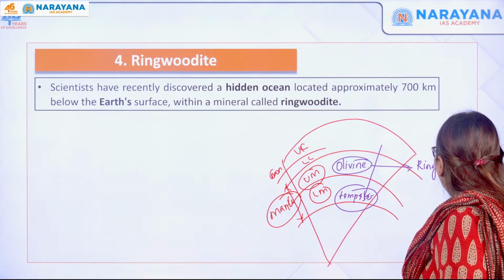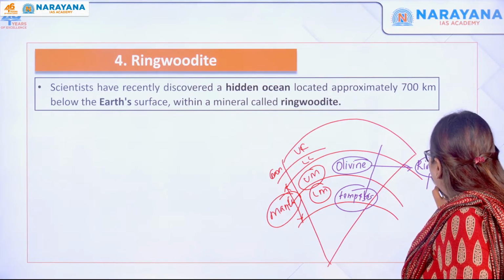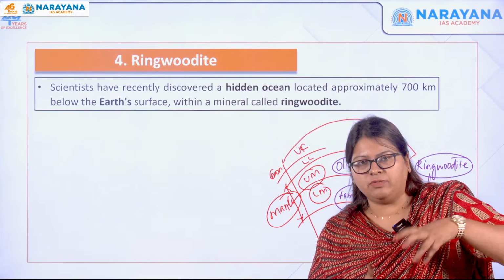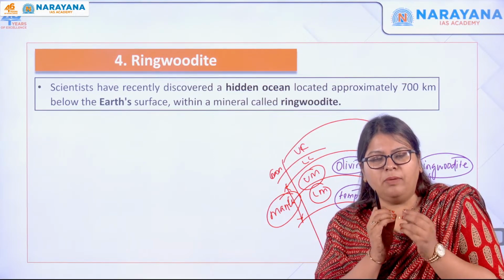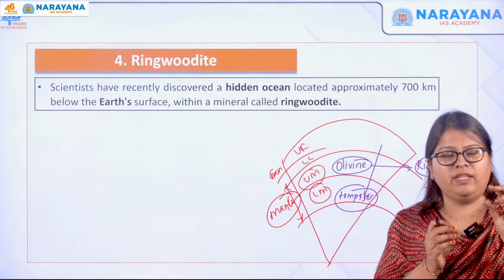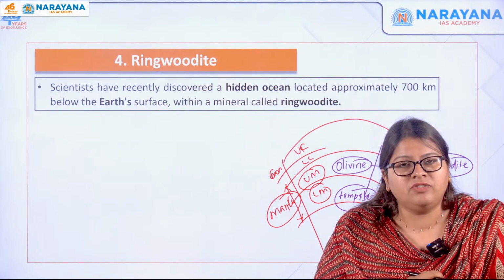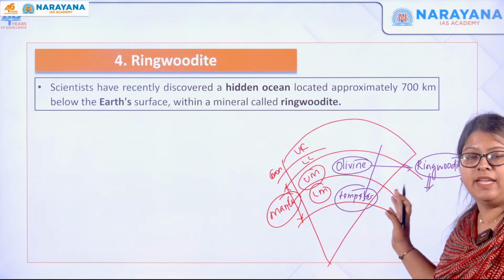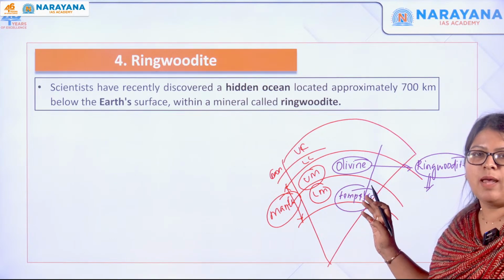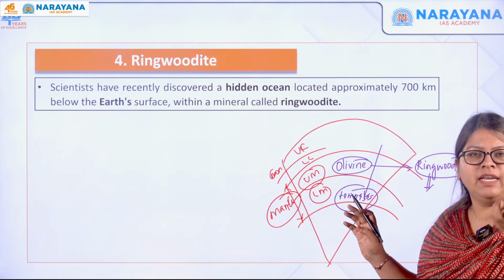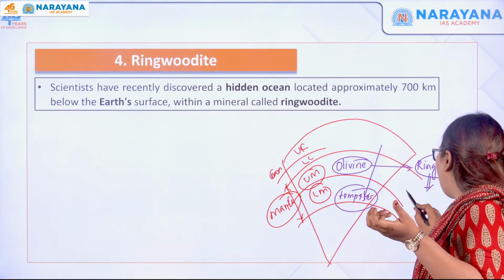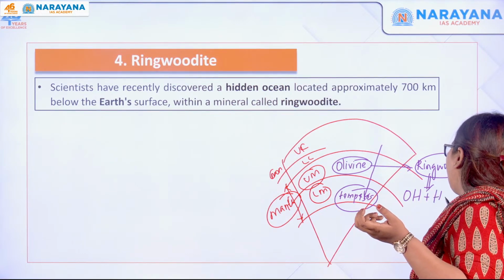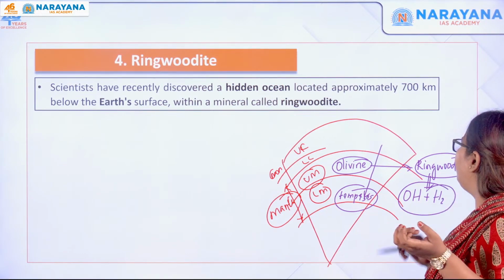And this ringwoodite is recently discovered, because scientists were extracting diamonds. When they were mining diamonds, this particular mineral was attached to the diamond. When they put it under extensive research, they discovered that the mineral, named ringwoodite, has a capacity to trap water, not directly in the form of H2O but in the form of OH hydroxide as well as hydrogen ions. So it actually consists of water like this.